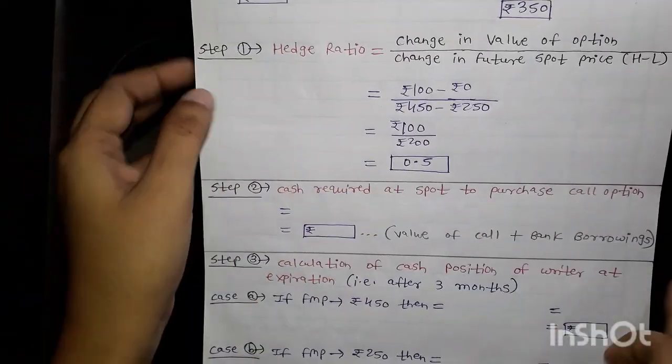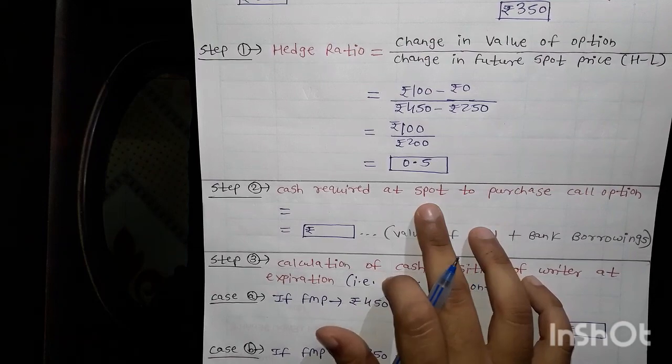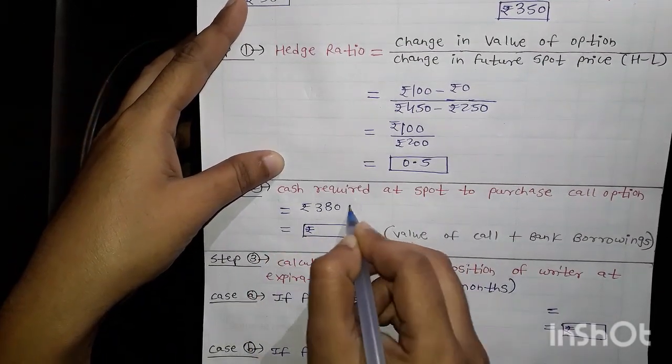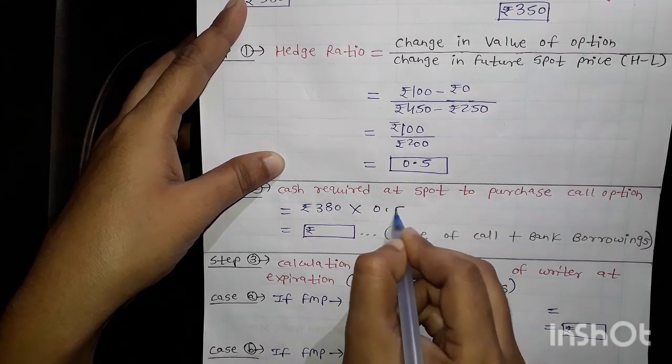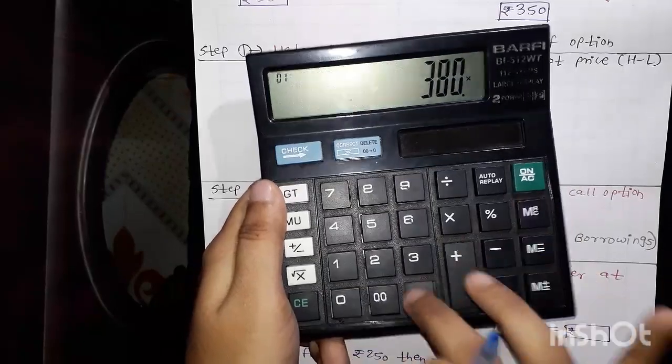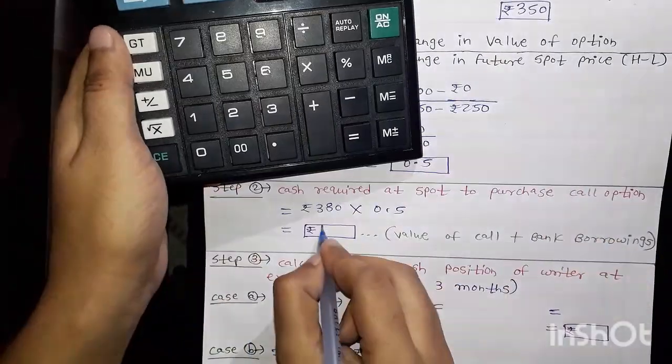Now it's very easy. Cash required at a spot, and my spot is 380, and just apply your hedge ratio. So 380 multiplied by 0.5, I am getting 190.